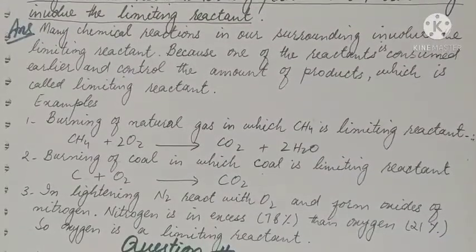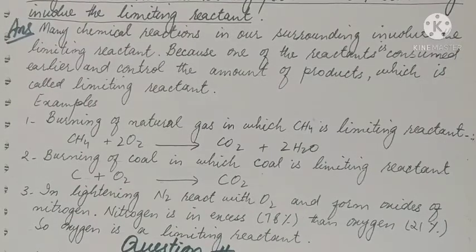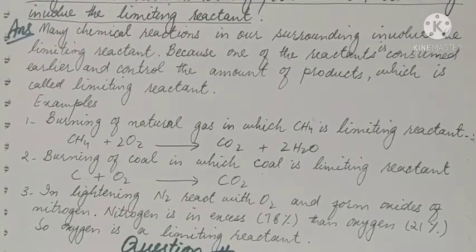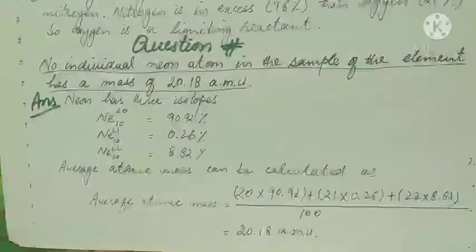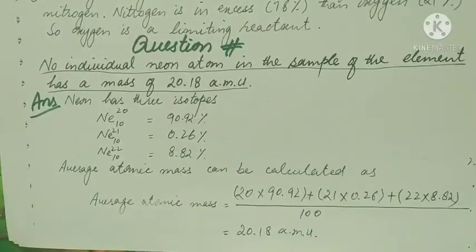In lightning, nitrogen reacts with oxygen and forms the oxides of nitrogen. Nitrogen is in excess, 78% in air, while oxygen is 21% in air. So oxygen is the limiting reactant in this example. These are a few examples in our surroundings which involve limiting reactants.